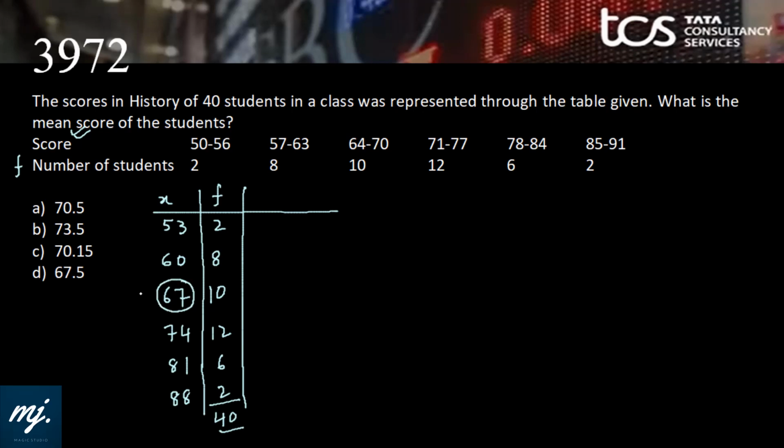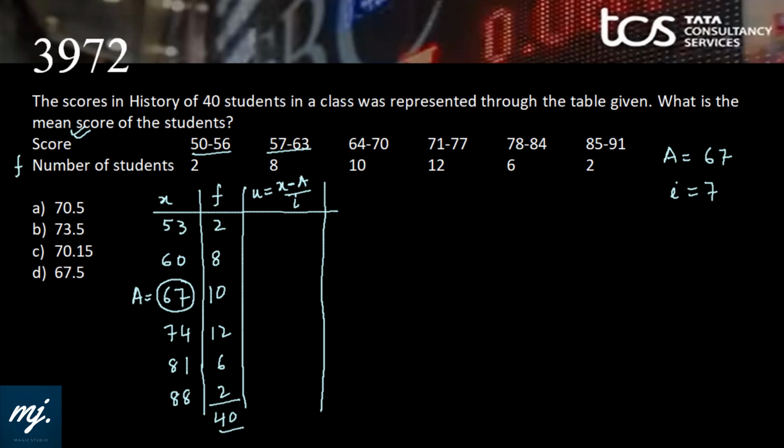Suppose 67 is what I am assuming as my assumed mean. Then I'll make one more column where u equals x minus a upon i. i is generally taken as any value, but in this case I'll take i as 7. So in this case I've taken a as 67, assumed mean, and i as 7 because that is the class length. 7 units are there.